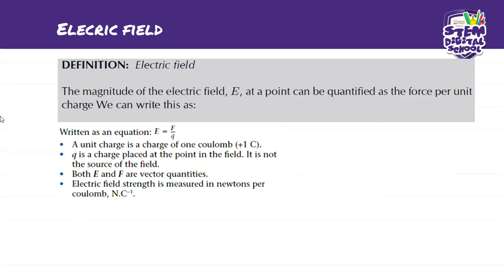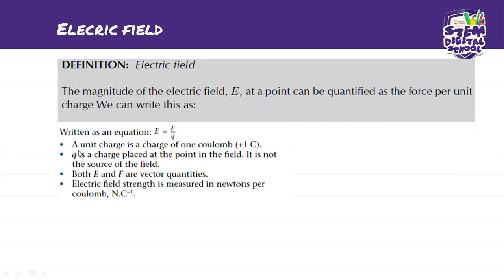So written as an equation, we have E equals F over q, where F is the force. Both E and F are vector quantities. So electric field strength is measured in newtons per coulomb, N per C.